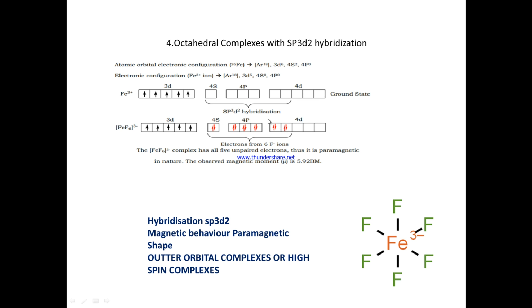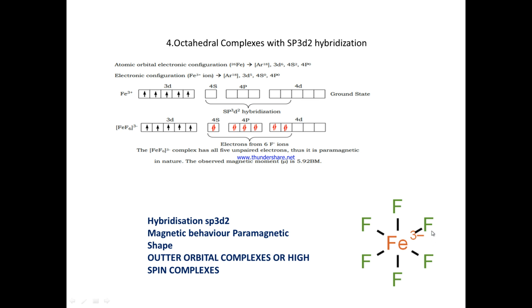So here the outer d orbitals are participating in bond formation. That's why the hybridization is called sp3d2 hybridization, and this complex is called an outer orbital complex, or otherwise a high spin complex.